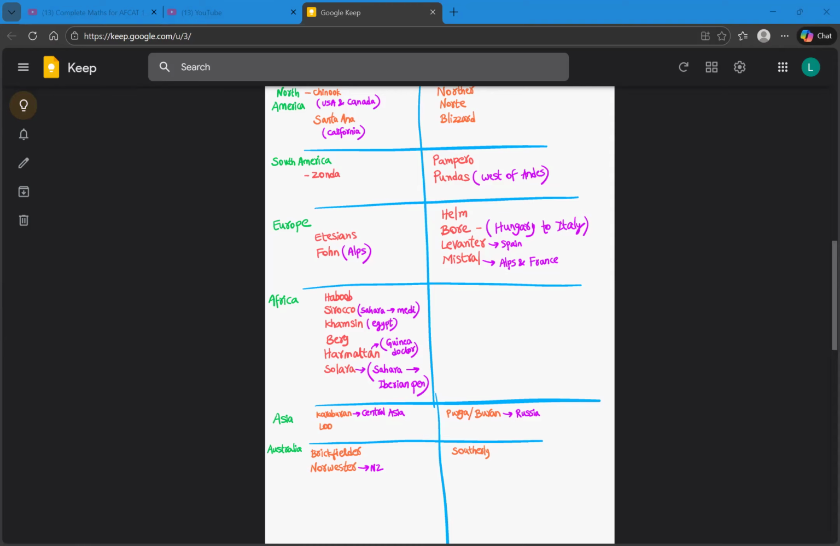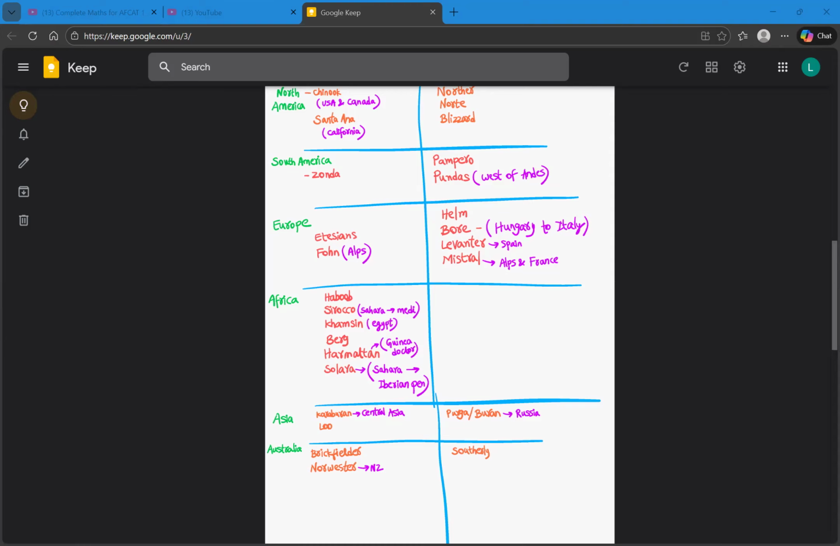And then we have Purga or Buran, which is a cold wind. So Purga or Buran is a cold wind which is prevalent in Russia. So these are the warm and cold winds of Asia. And the last continent is Australia. Under the Australia category, we have two warm winds. The first one is Brickfielder.